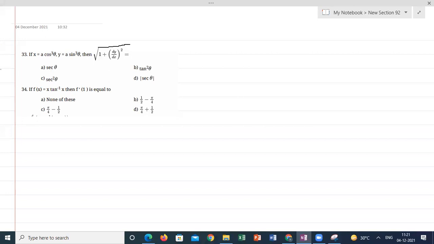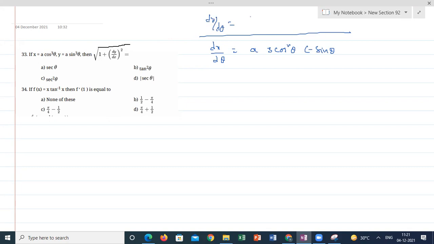How can we calculate dy by dx here? dx by d theta will be equal to a 3 cos square theta into minus sin theta, and dy by d theta is equal to a 3 sin square theta into cos theta.